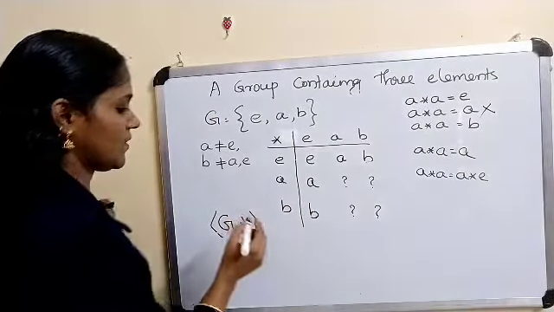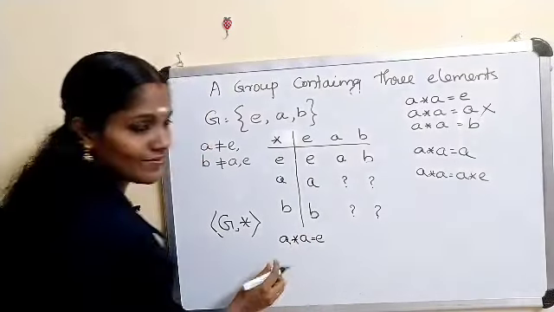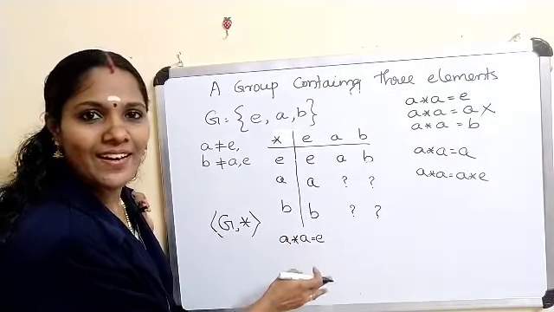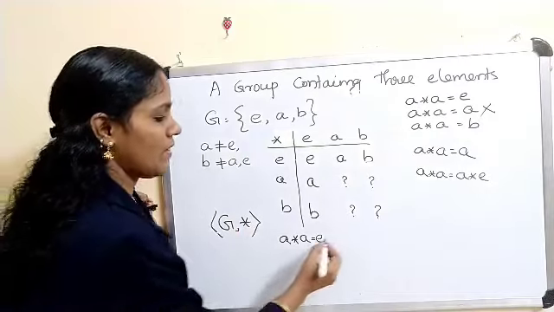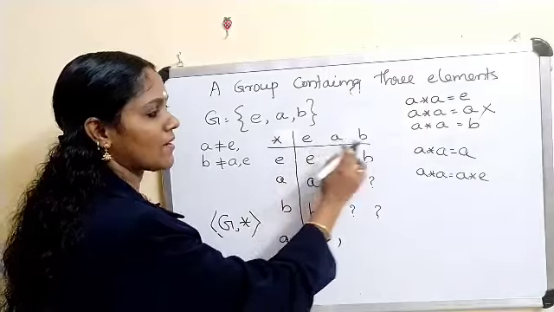Now the next is A star A equals E. Suppose we choose A star A equals E. Then what about the possibilities of A star B?